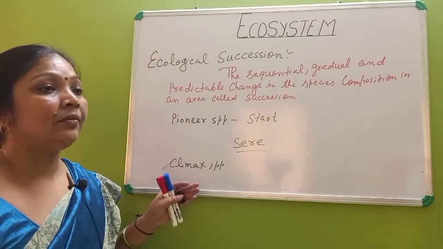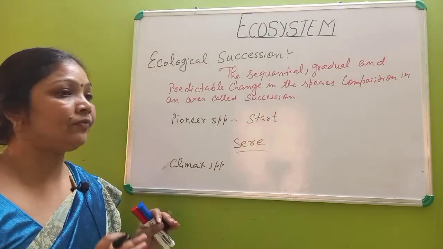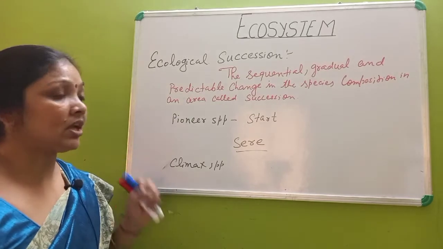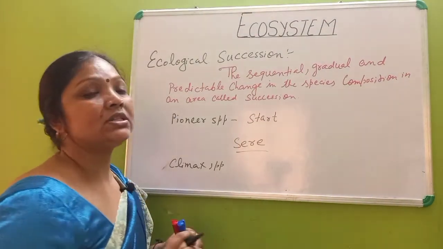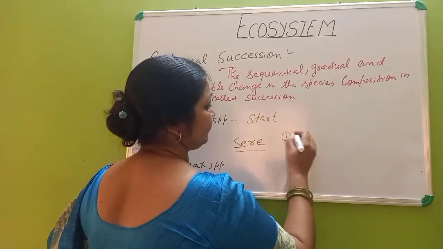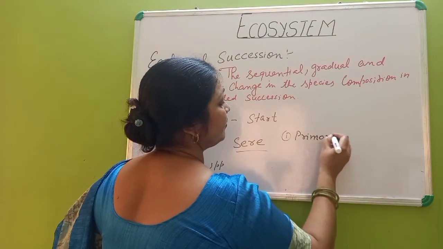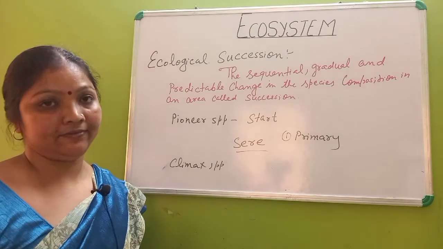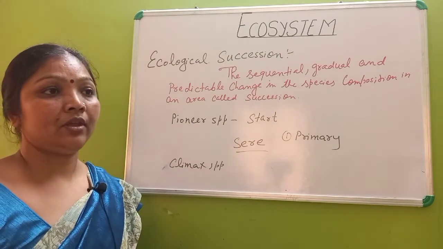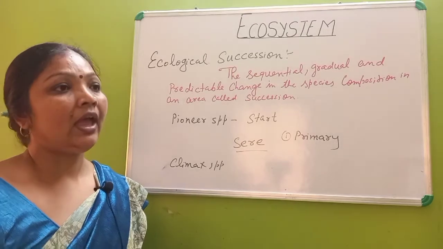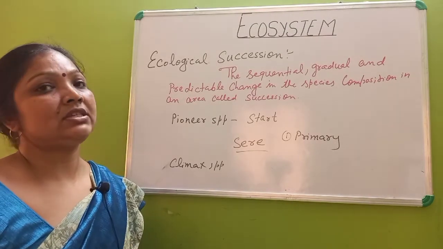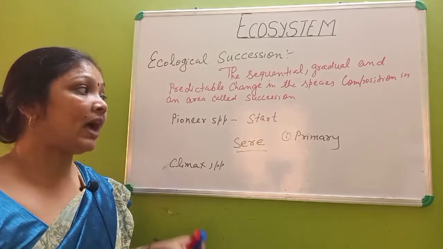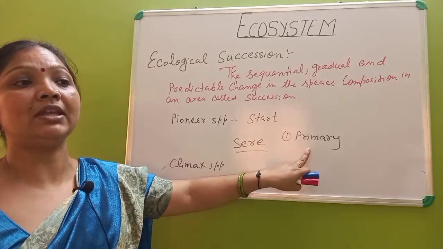On the basis of the area where it occurs, succession is of two types. First is called primary succession. Suppose in an area there is no life, no soil, no organic matter present, and life starts developing there. That type of succession is called primary succession.